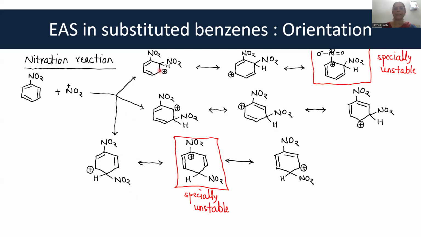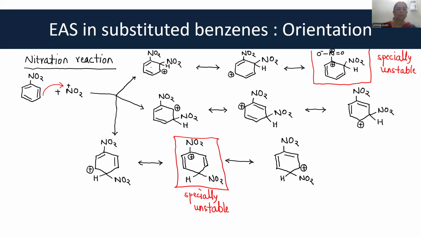So which is energetically the most profitable position? Let us see that. As we all know, nitro group is an electrophile, right? So the electrophile is attacked by the benzene ring. When the benzene ring attacks the electrophile, when this double bond breaks, the nitro group can go either to ortho position or para position. Let us see if the nitro group goes to ortho position. Obviously, since the double bond is lost, the positive charge goes to meta position.